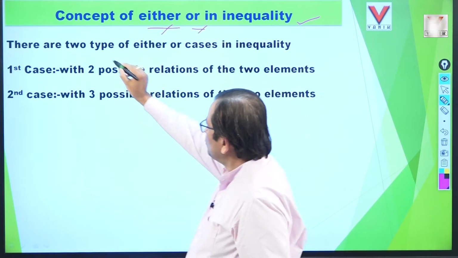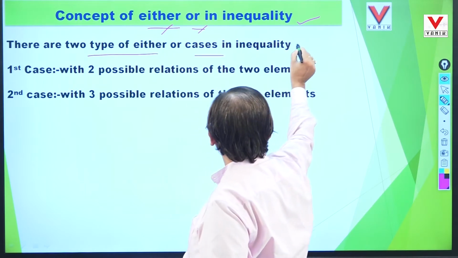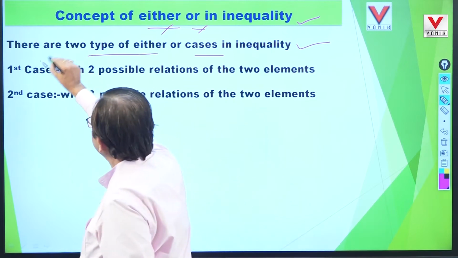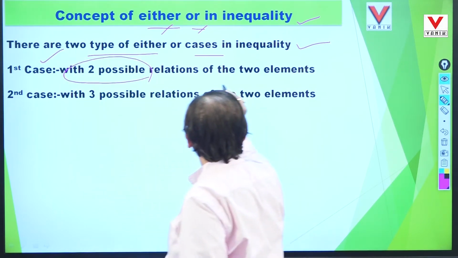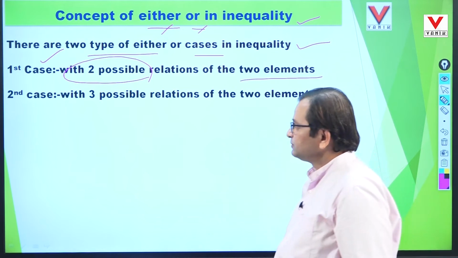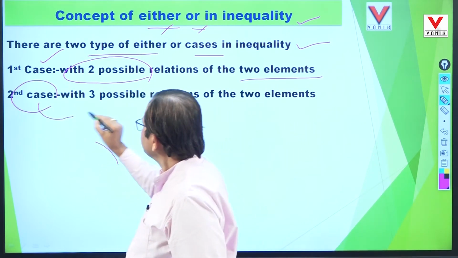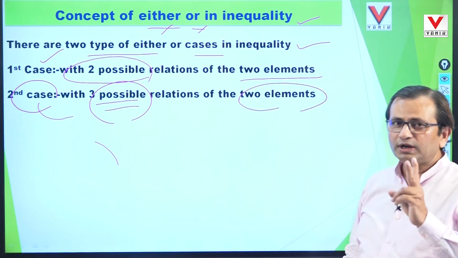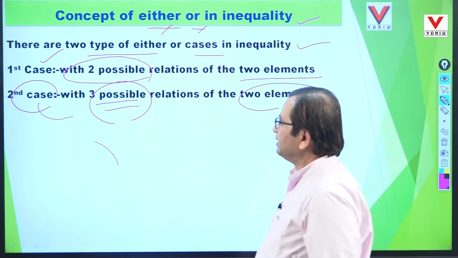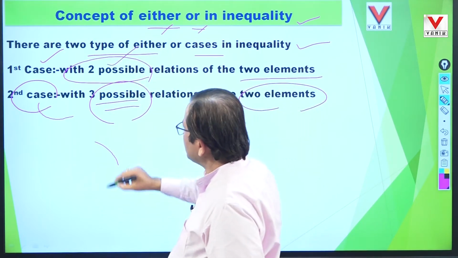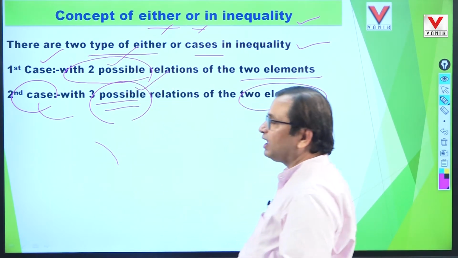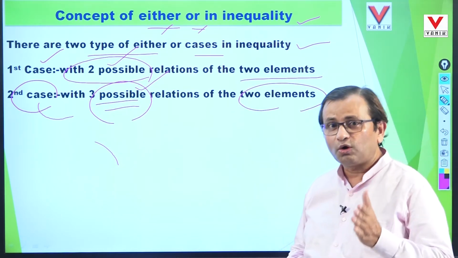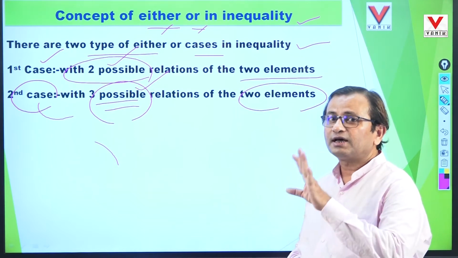Mark it, there are two types of either-or cases in inequality. The first case is two possible relations of the elements, and the second case is three possible relations of the two elements. Only two types of things are there. And in which case can we give the answer either or, and what are the conditions for it?